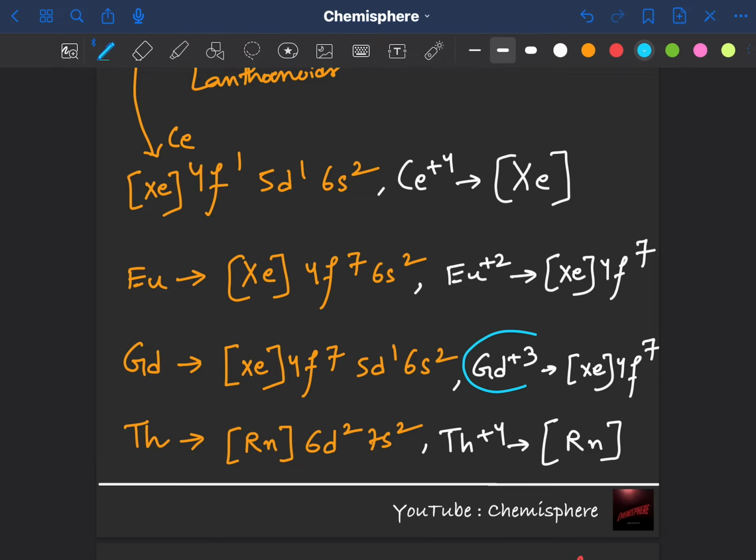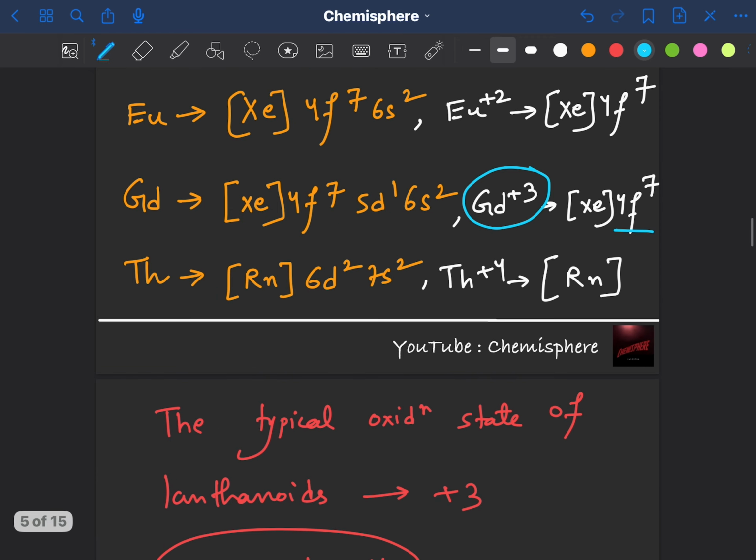Now gadolinium+3, as you can see, is already in the +3 oxidation state and is exactly half filled, so it won't act either as a reducing agent or as an oxidizing agent. Coming to thorium, the dominant oxidation state of actinoids is also +3, but the difference with lanthanoids is that actinoids show a large variation in oxidation states.